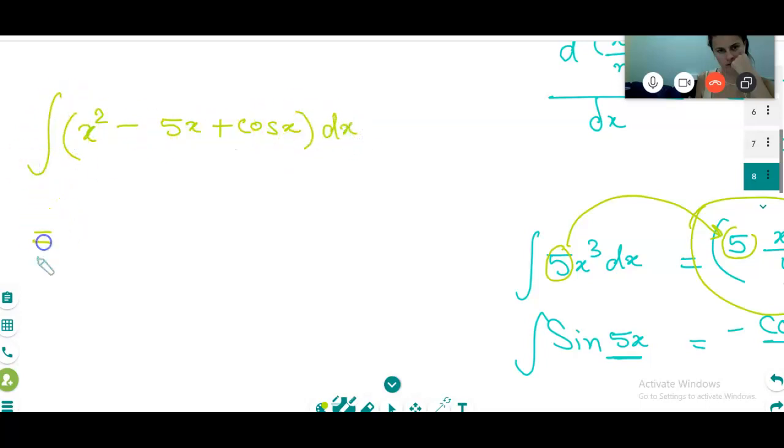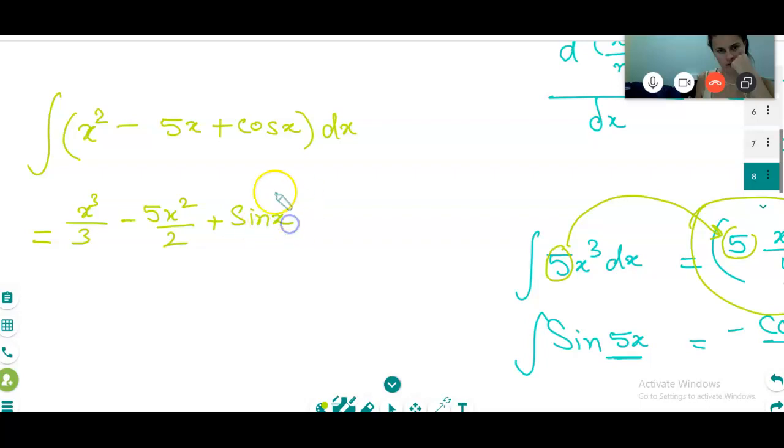Can you do the integration of this? It's going to be x cube divided on 3, minus 5x squared divided on 2, and plus sine x.